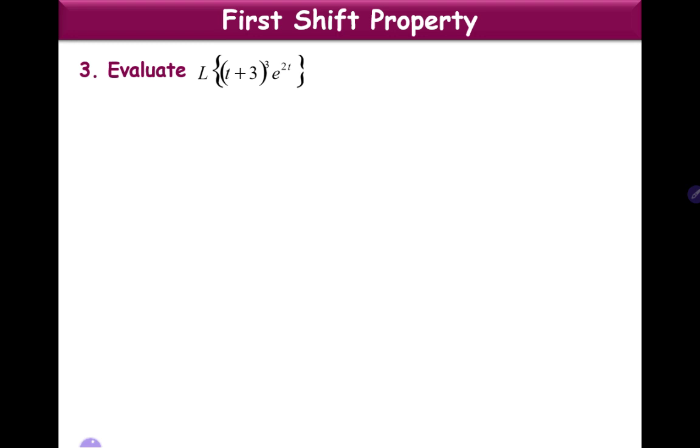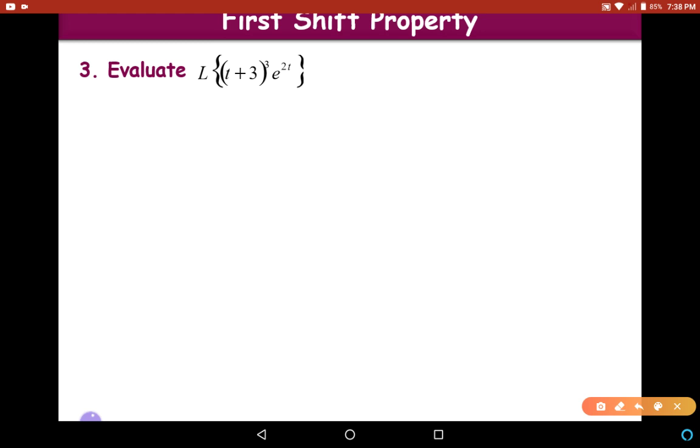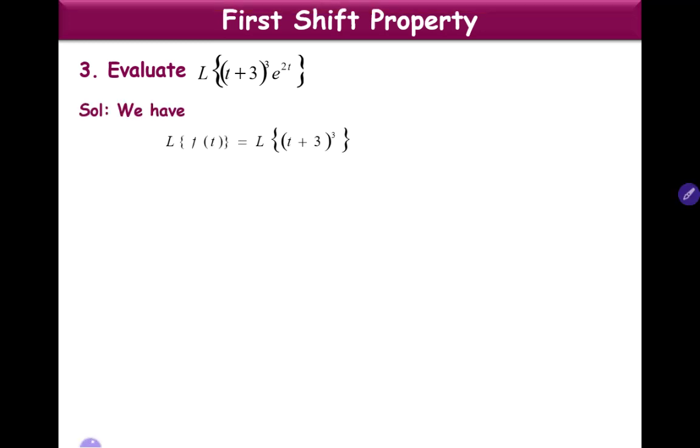Here also we can apply first shift property. Wherever there is L of e power at into f of t, we can apply first shift property. So what is f of t here? F of t is (t plus 3) whole cube. So first let us find L of (t plus 3) whole cube.